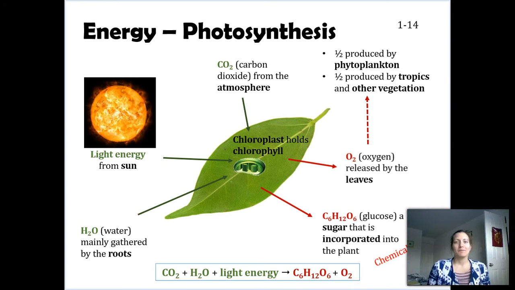Now this sugar isn't just released by the plant. Instead, that's really kind of the food for the plant. That's what it uses to build itself. You can get a taller trunk, a wider trunk, more leaves, more branches, more roots, all of these different aspects of a plant due to photosynthesis. And here again you have at the bottom the chemical formula for photosynthesis. Our CO2 plus our H2O and light energy is going to yield that glucose, that C6H12O6, and oxygen.